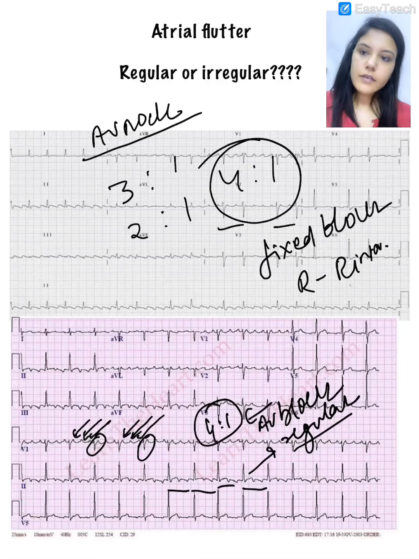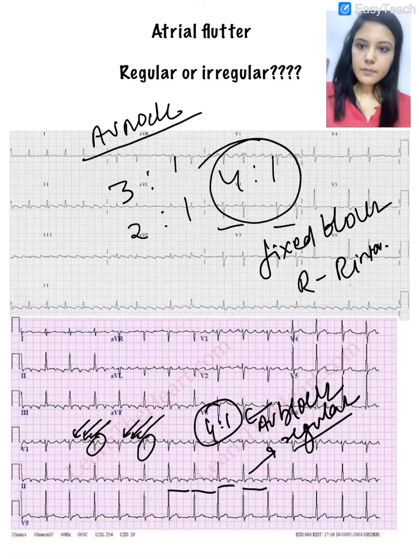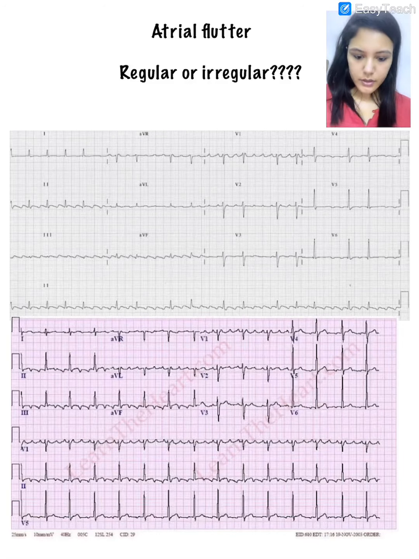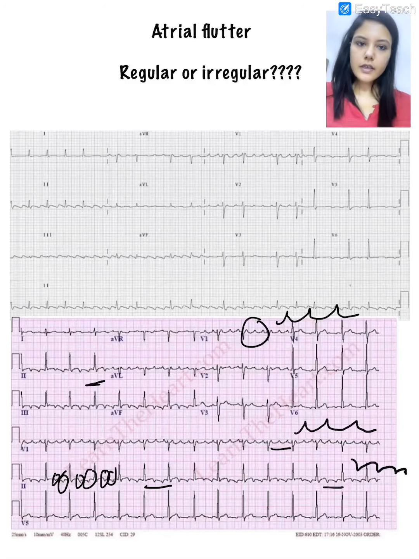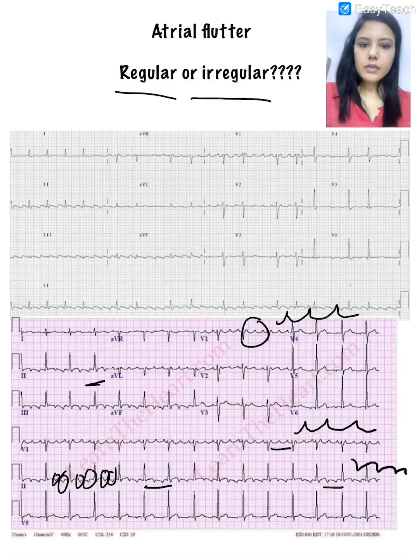So atrial flutter can be associated with a regular rhythm, but you can still pick it up by looking at the saw-toothed baseline. See, this is the saw-toothed appearance. Okay. And there are well-formed P waves. There are definite well-formed P waves. Okay. So atrial flutter can be regular or can be irregular.